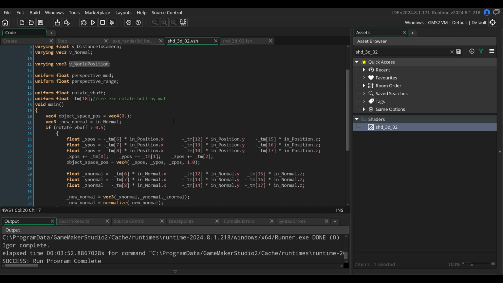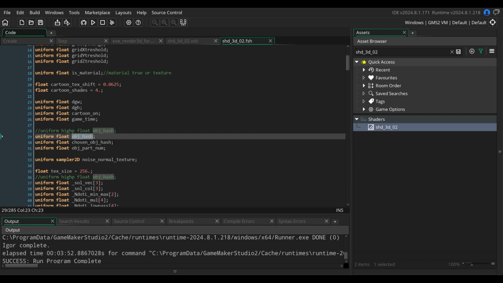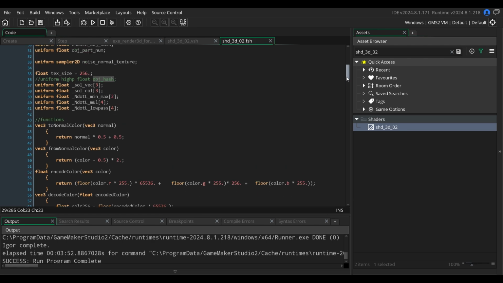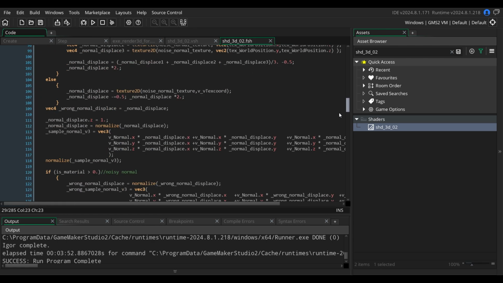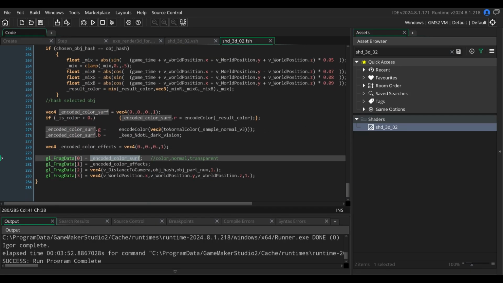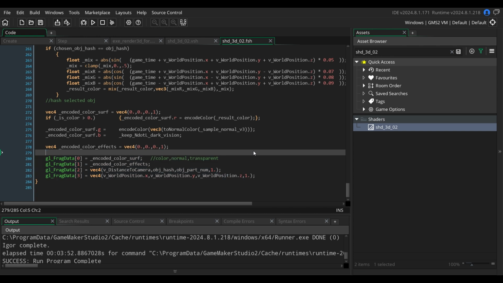So we have calculated our position, and we have passed the hash, and we are not about to do anything to our hash. So we are drawing as usual, and at the end we are drawing colors. So this is what you see, and these are four outputs. These are surfaces. As you see, we are passing world position as it is, and here we are passing object hash. Also we are passing distance to camera and part number, but we are encoding as color